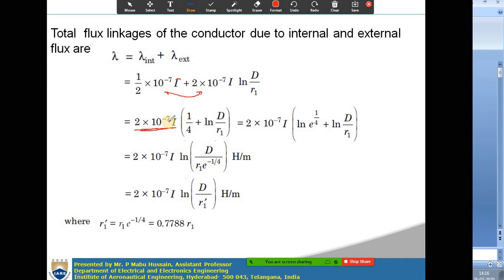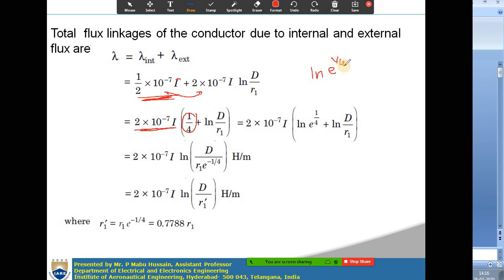Now take 2 into 10 to the power of minus 7 I as common from these two expressions. You will get 1 by 4 in the first term, and ln d by r from the second term.